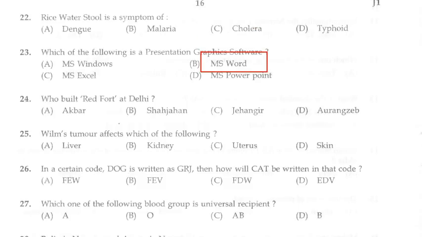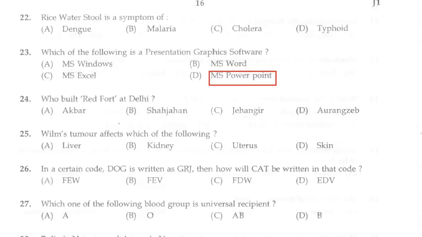Next question. Which of the following is a presentation graphics software? Options: A. MS Windows, B. MS Word, C. MS Excel, D. MS PowerPoint. Answer is D. MS PowerPoint. The presentation graphics software are the tools that let people make slideshows of charts, diagrams and graphics on computer that can be shown to a group using a projector. So the answer for this question is MS PowerPoint.